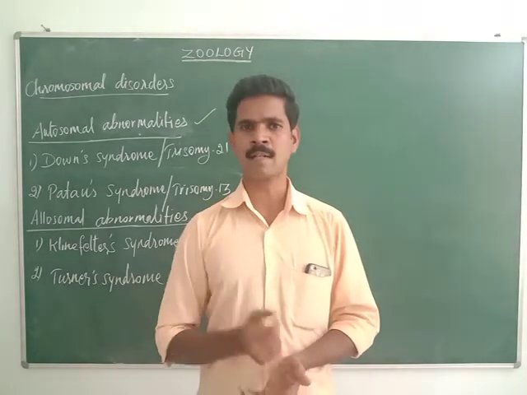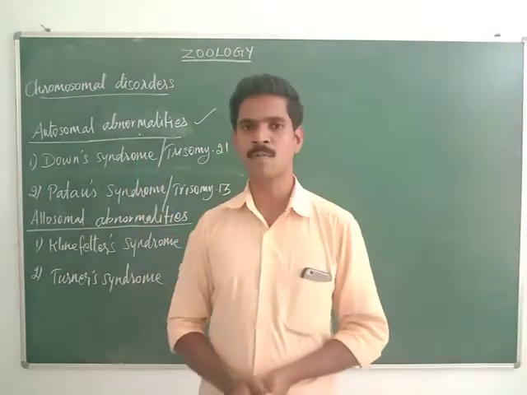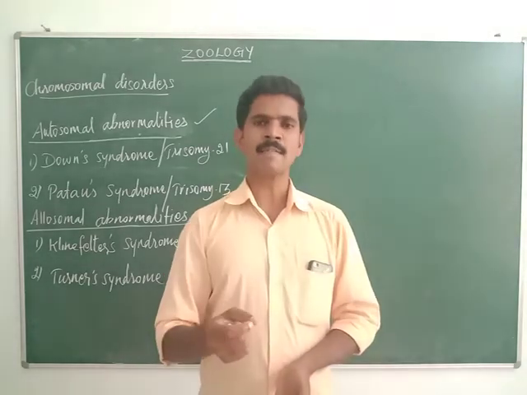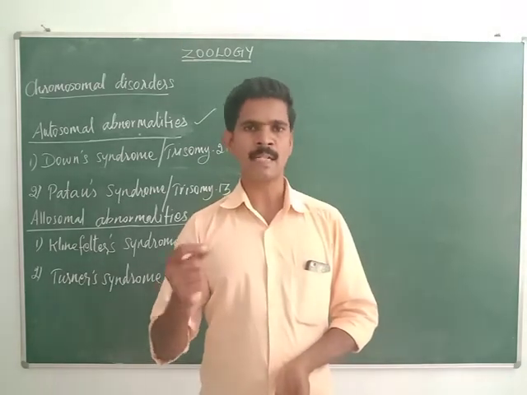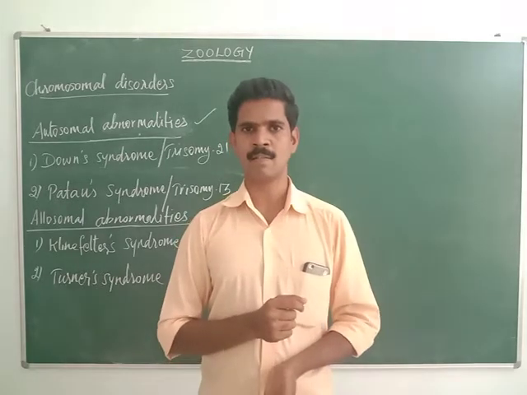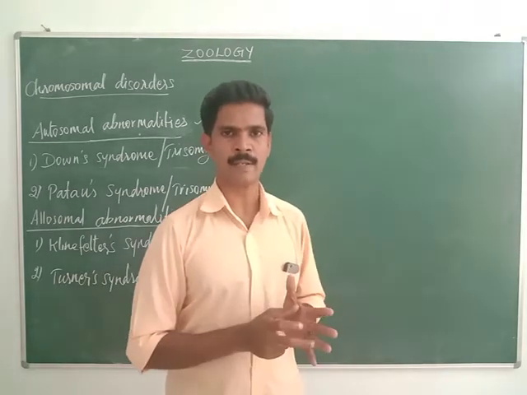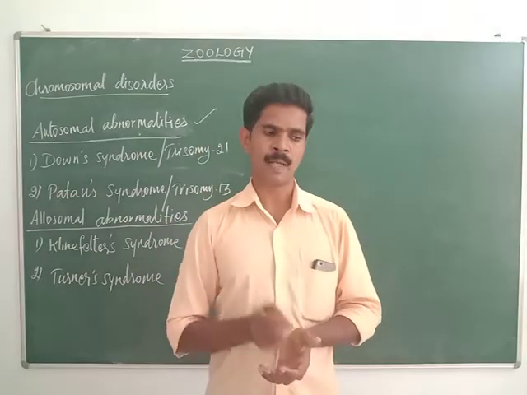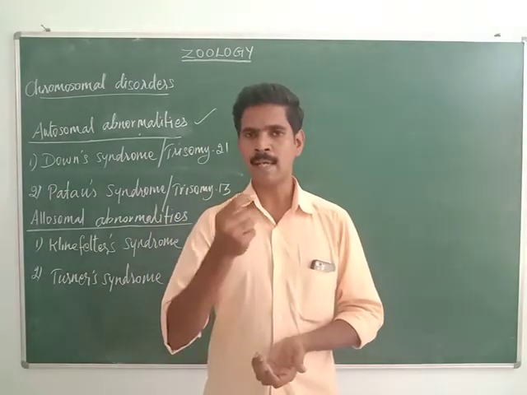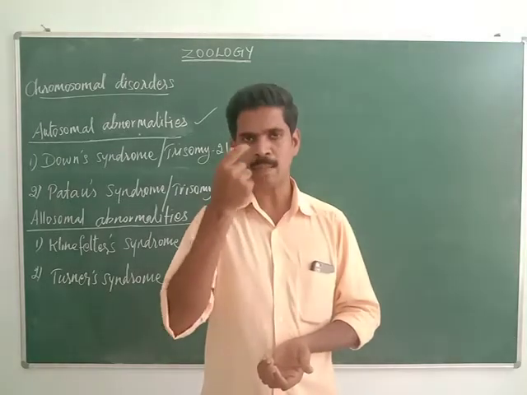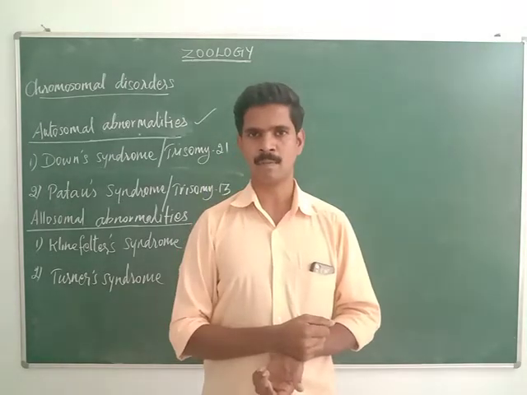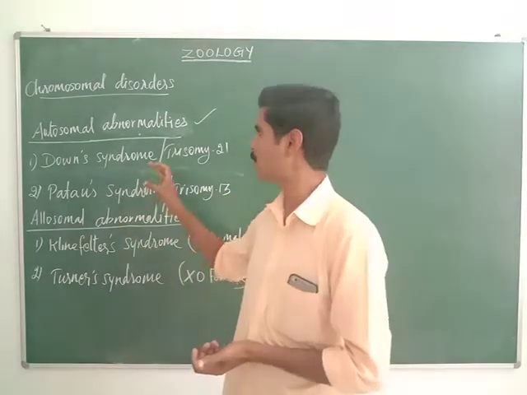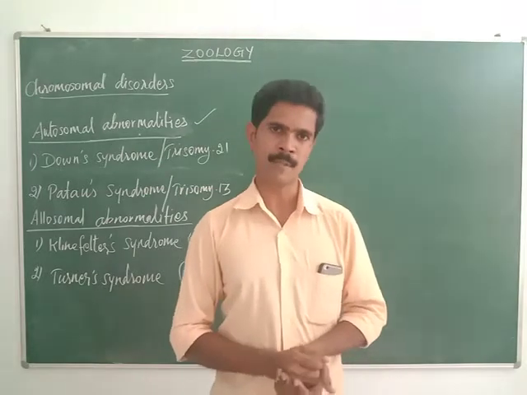The second character is that their central nervous system, meaning both the brain and spinal cord, is also not developed properly. And the third symptom is that they have more space between the two eyes. This is the third character of Down syndrome affected people.